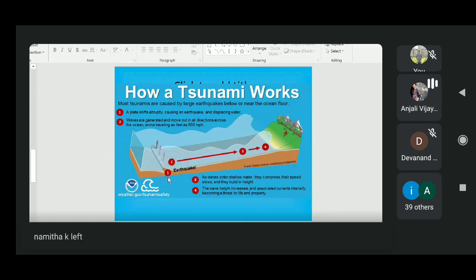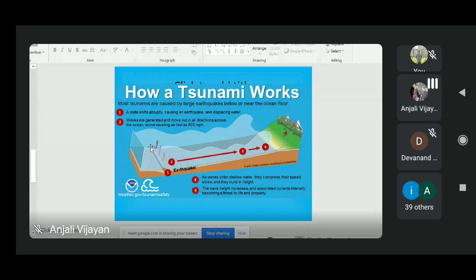According to the seafloor movement, some part of the water column will be displaced. Then a tsunami wave will form, and this wave will move out in all directions. At this stage it will have a speed of nearly 800 kilometers per hour, and the wave height will usually be 30 centimeters to 2 meters.